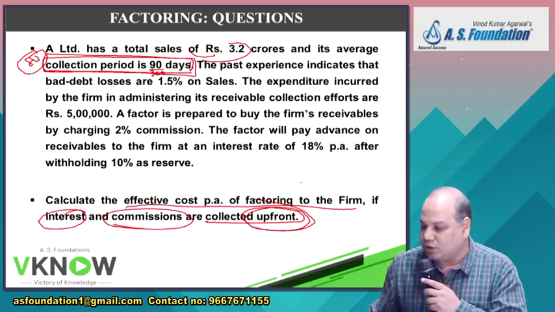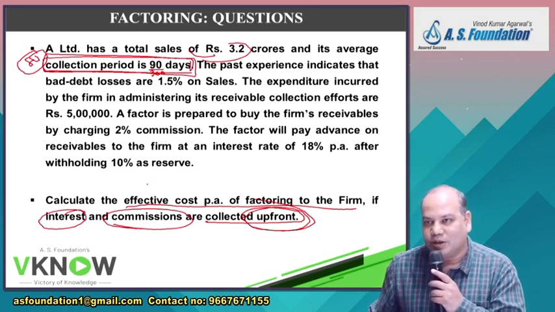The factor will give you an advance equal to 80 lakh minus 10%, 72 lakh, minus commission and interest, because commission and interest will be collected upfront.